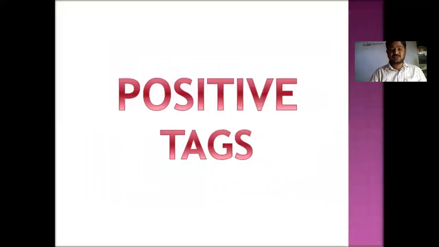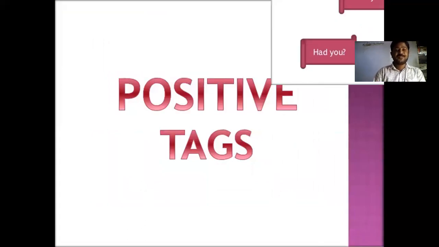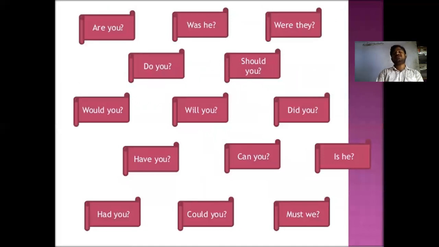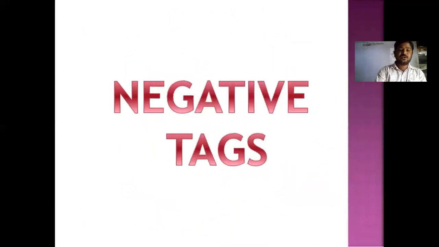Let's look at the positive question tags first: are you, was he, were they, do you, should you, would you, will you, did you, have you, can you, is she, had you, could you, must be. These are the words that may be seen in positive tags. Then we can go through the negative ones.